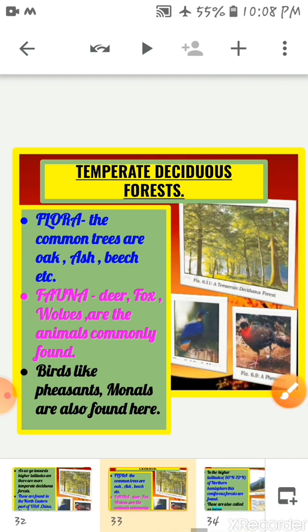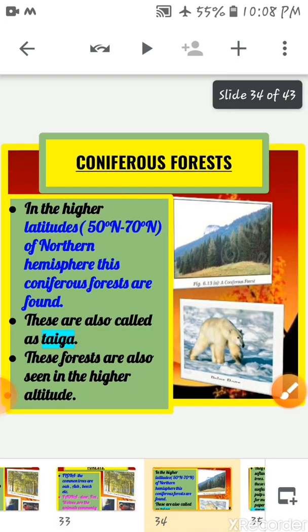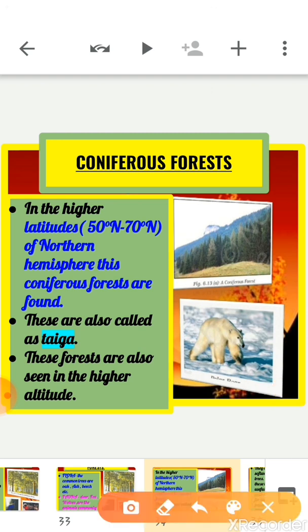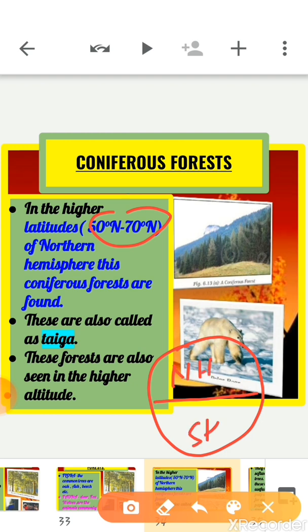Now next we have coniferous forest. These are evergreen forests found between the latitudes 50° north and 70° north. As you know, our earth is divided into the northern hemisphere and the southern hemisphere.